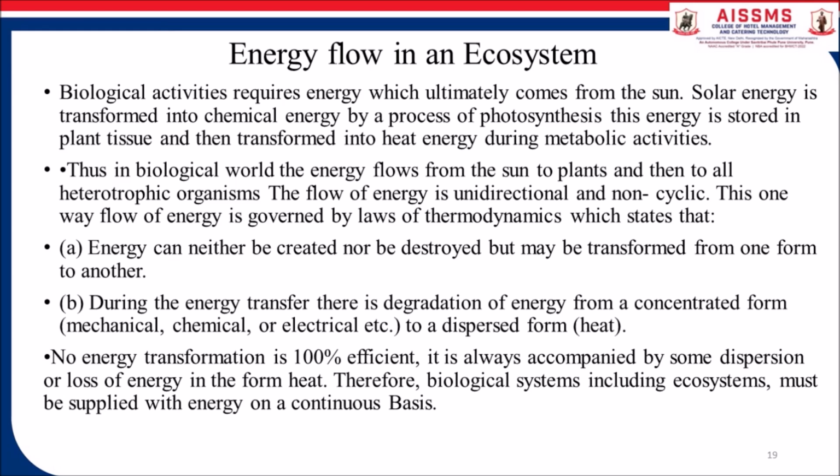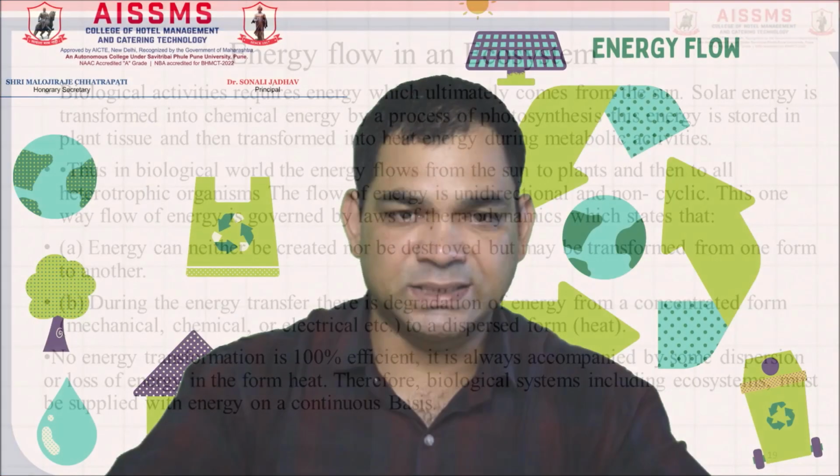No energy transformation is 100% efficient. It is always accompanied by some depreciation or loss of energy in the form of heat. Therefore, biological systems including ecosystems must be supplied with energy on a continuous basis.